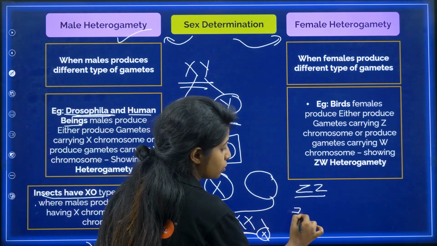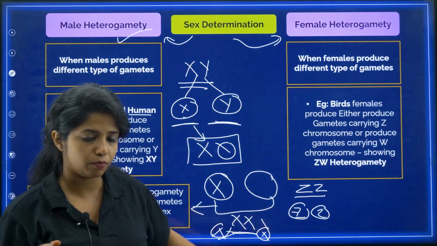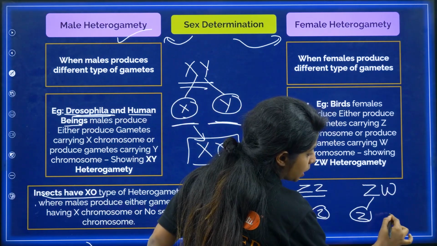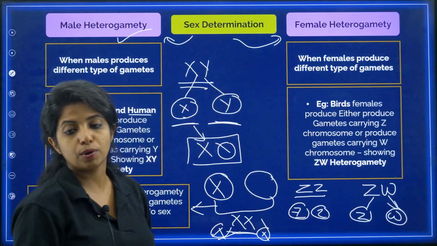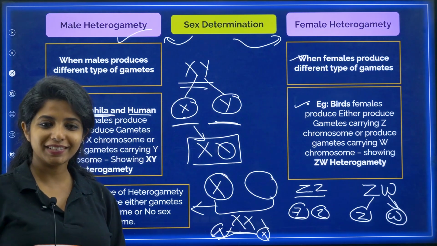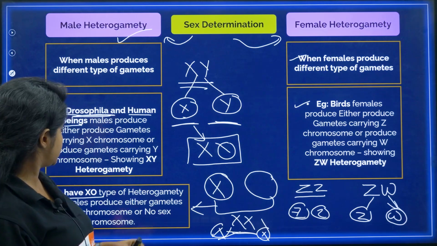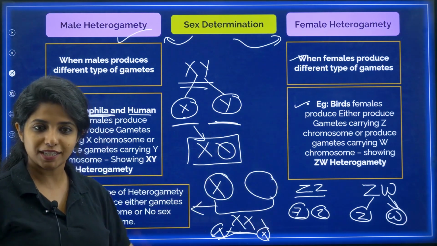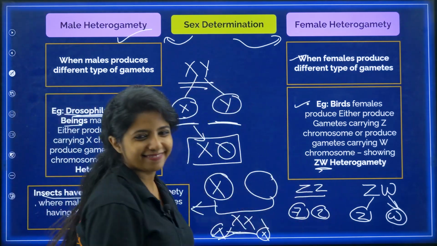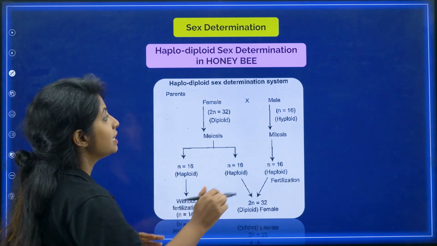So the gametes produced will be the same either way. That is male homogamety. Homo as in the same gametes are being produced. But over here, the females are going to produce something like this. So either it can be Z or it can be W, my dear children. So it is showing ZW heterogamety. Cool? Works? So this is sex determination in Drosophila, human beings and also insects, and that is about the birds. The birds, always remember, I don't know how to make you remember, but yes, they show this. Cool? Chalo. Now there is one different type of sex determination, my dear children, and that is seen in honeybee.